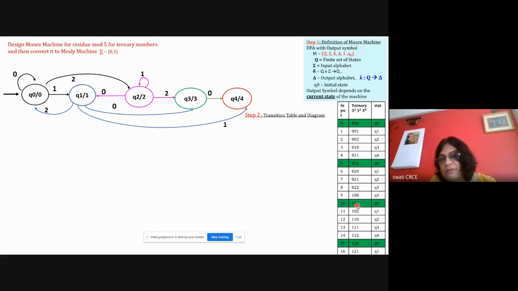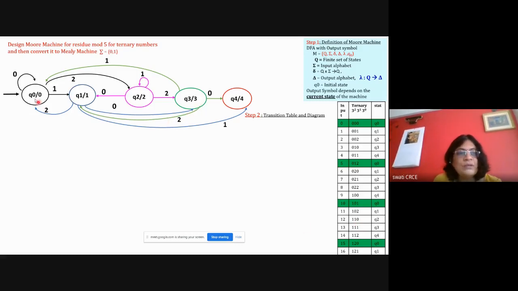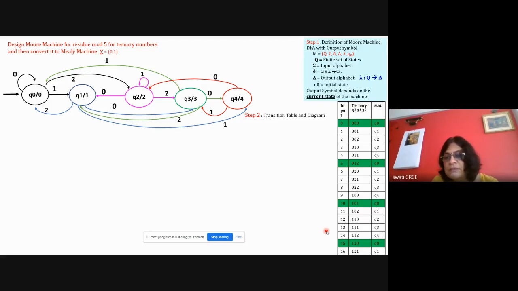Now take the next number 1 0 1. So 1 then 0 and so in Q3 now if there is any 1 it should be 1 0 1, Q0. Then now 1 0 2 should be Q1. So 1 0 2, with 1, 0 and 2 it will be Q1. Then take 1 1 0. So 1 1 0 is Q2. Okay. Then 1 1 1 is Q3. So 1 1 1 is Q3 and 1 1 2 is Q4.